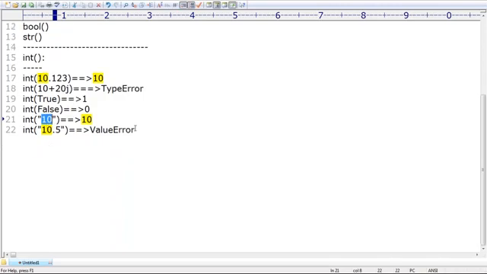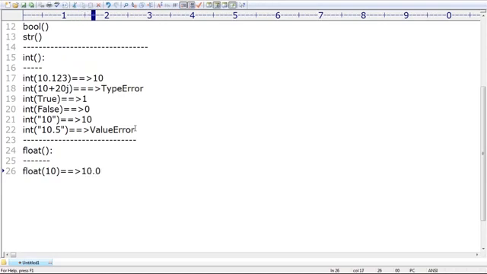Sir, what is the next thing we have to talk about? Sir, we covered int. What is the next one, sir? Float. Remember this. Okay, sir, we can use the float function to convert any other type to float type, sir. Very simple. Float function, I'm taking float of 10. Then automatically what are we going to get, sir? Can you spell out what is the output we are going to get? 10.0. Float of 10 is nothing but 10.0.